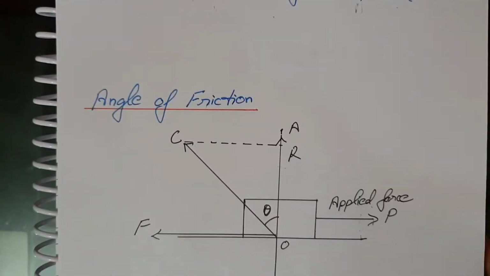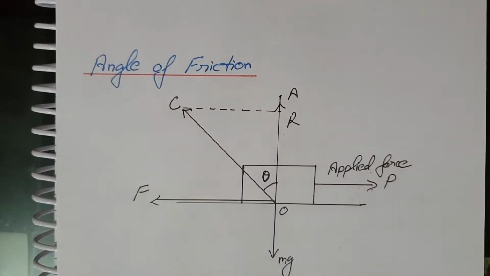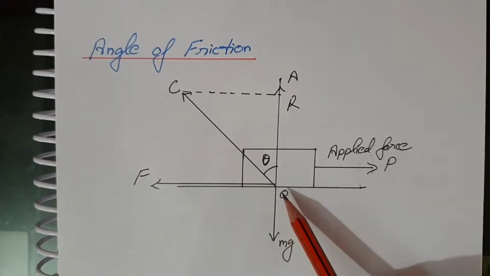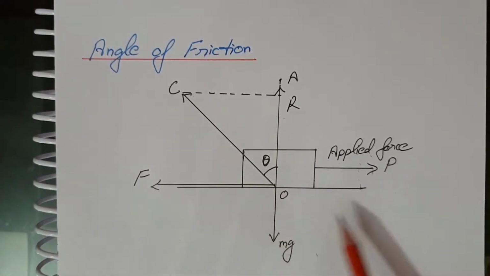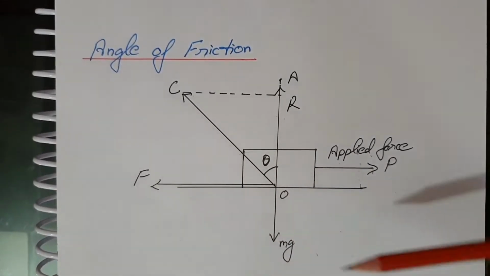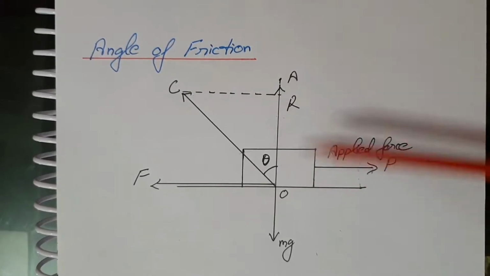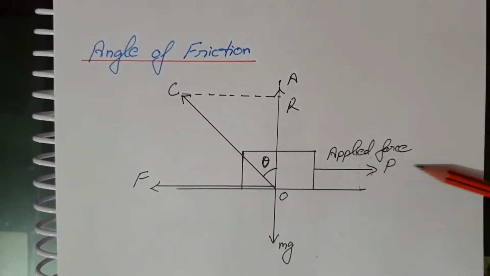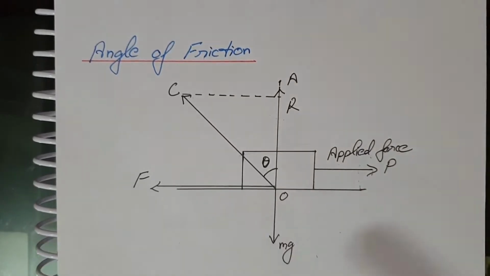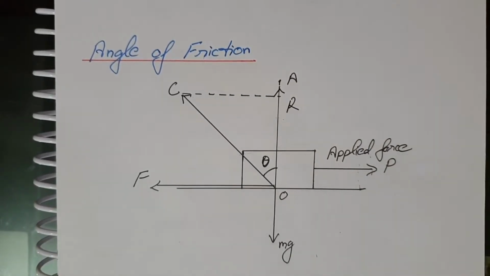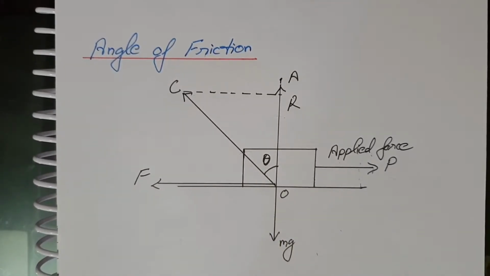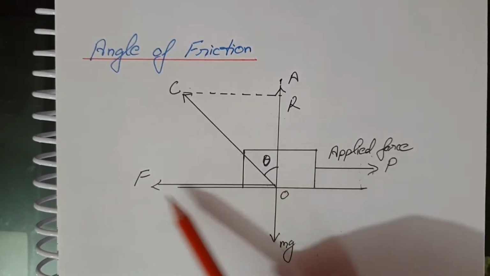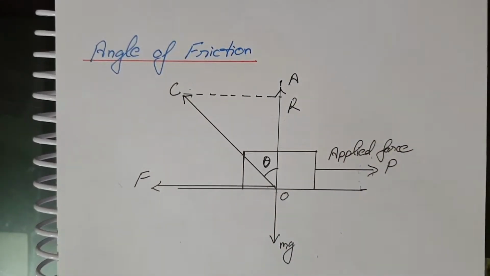Now, the angle of friction. Before going to this, see the diagram. You can see this is a surface, and this is a block kept on the surface. OA represents the normal reaction. This is the weight mg. This is the applied force P towards the right, and it's obvious that the force of friction will act opposite. So this is the force of friction. OC is the resultant of this force of friction and the normal reaction.